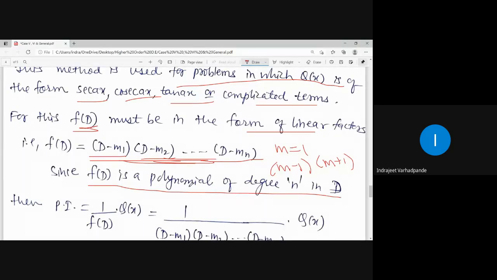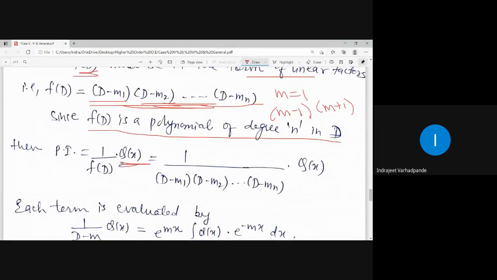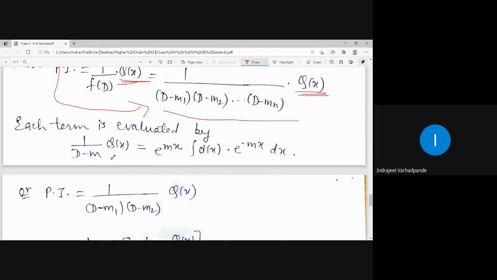So before the step of the auxiliary equation, where we write D in the form of m, we have to factorize f of D into the linear factors form. Whenever the equation is factorizable, many times it is seen that the roots are real and equal or real and unequal. Whenever the equation is not factorizable, we have to go into the formula method. So 1 upon f of D is to be operated on Q of x. This f of D can be factorized into the linear factors D minus m1, D minus m2 in product form, to be operated on Q of x.